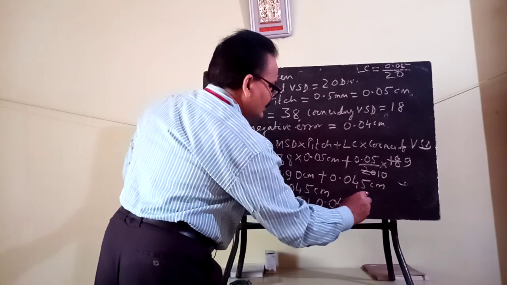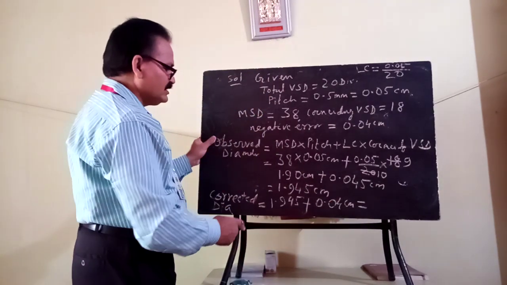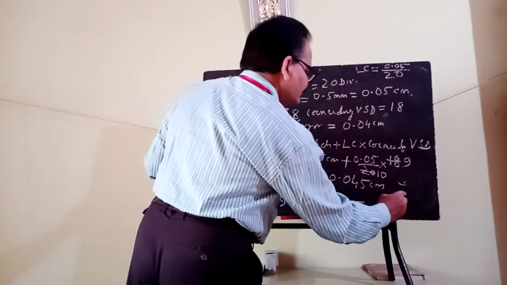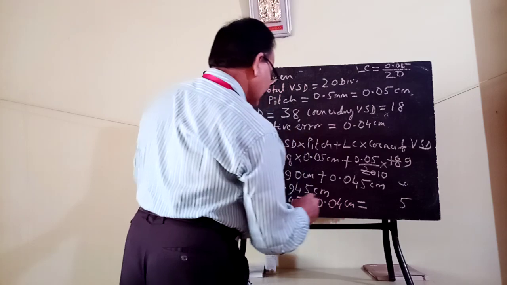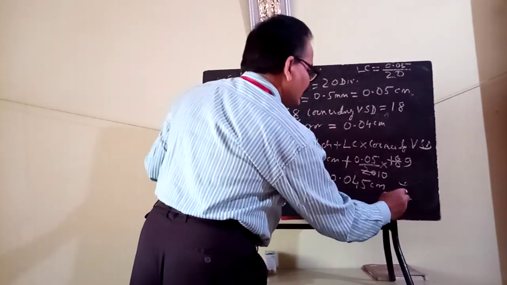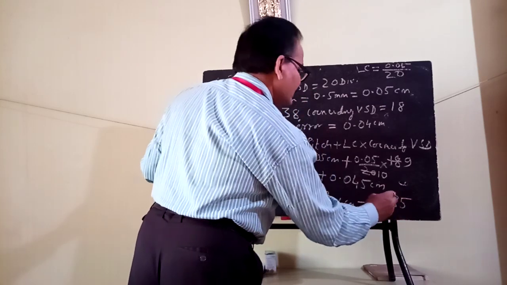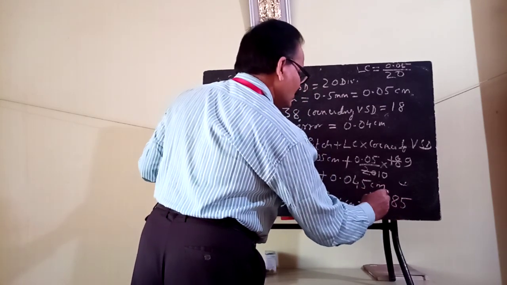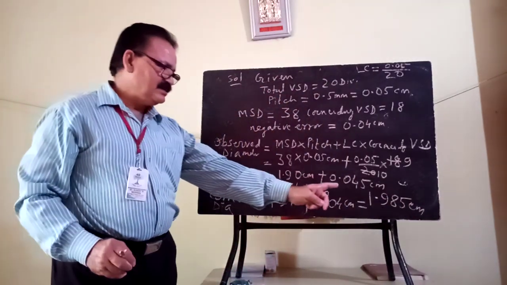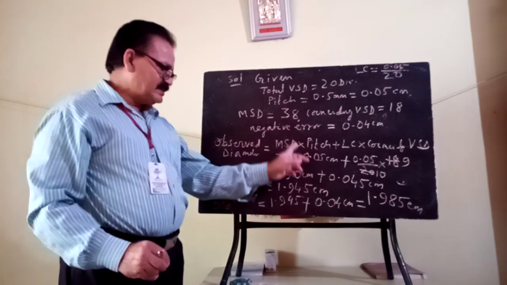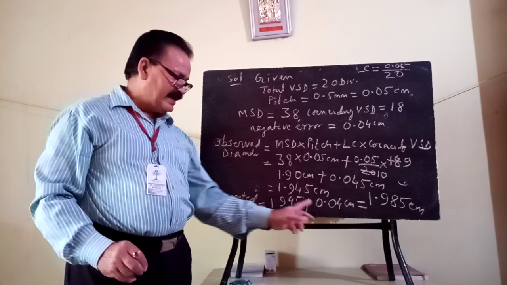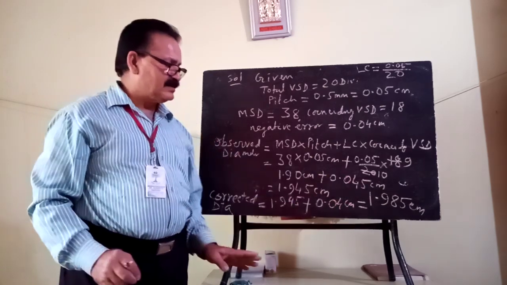When you add this, you will get 1.985 centimeter. This is your corrected measurement, because the error is negative, so the correction should be positive. So the observed value added with the error gives you the final value.